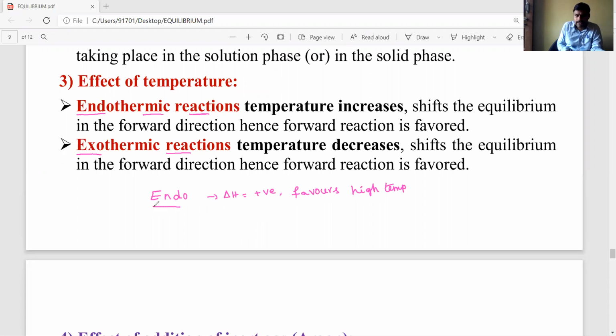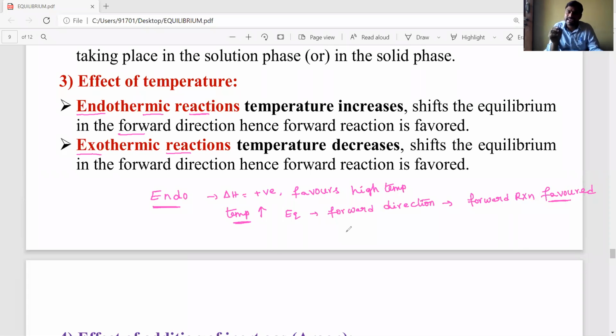So for endothermic reactions, when temperature increases, the equilibrium shifts in the forward direction, hence the forward reaction is favored.